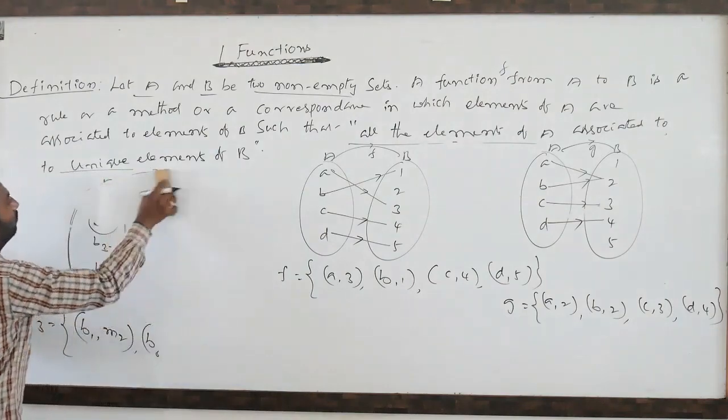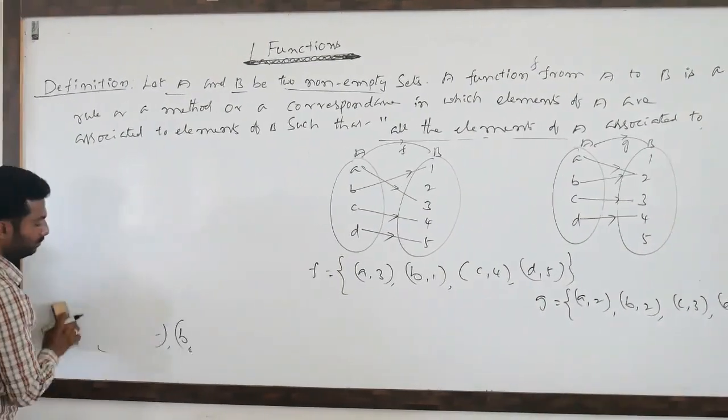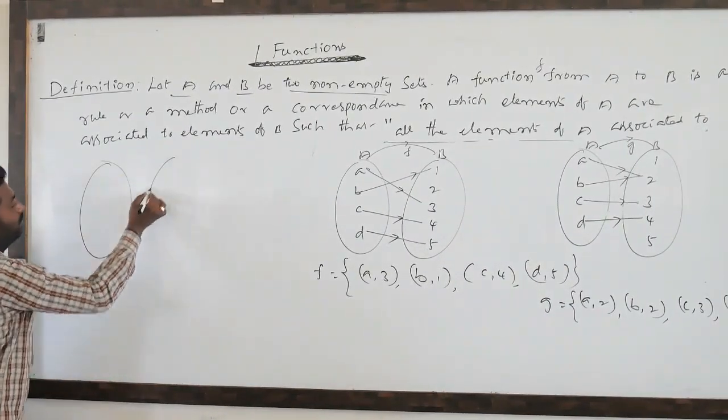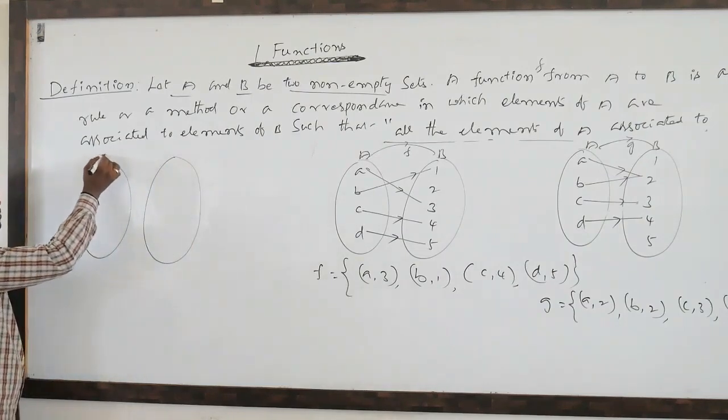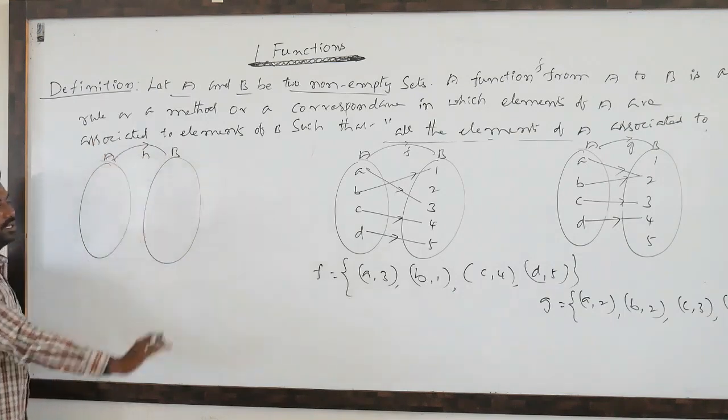Another relation I will form. This is A, B, from A to B, H is a relation.